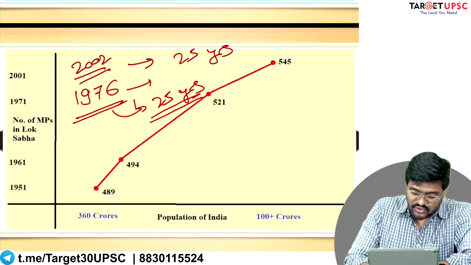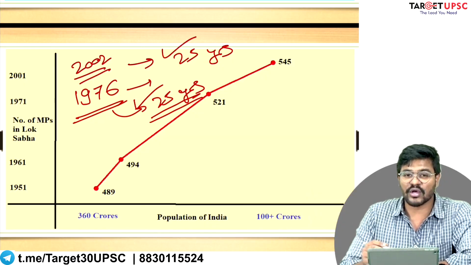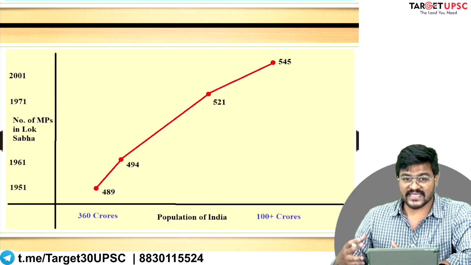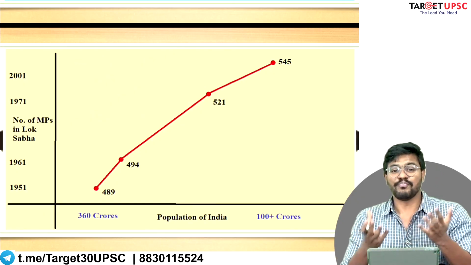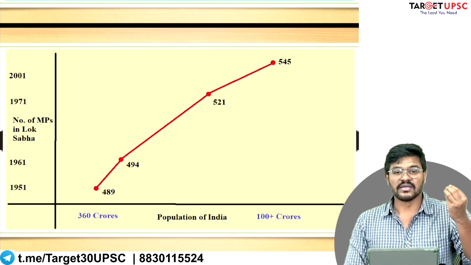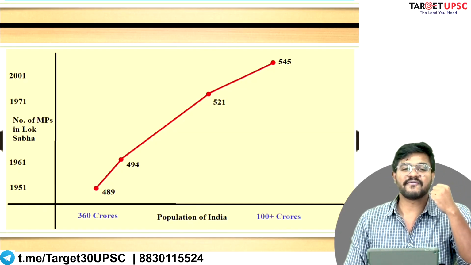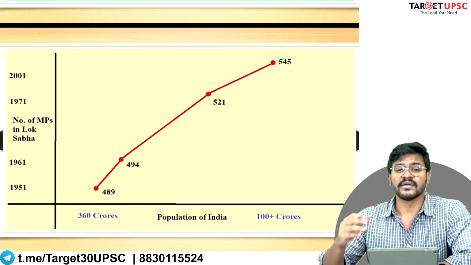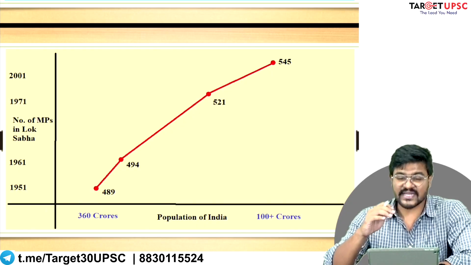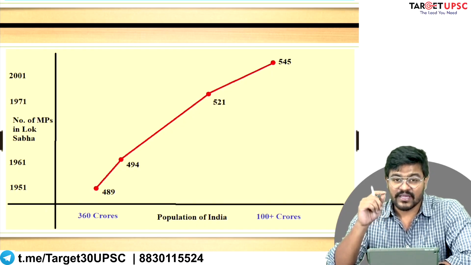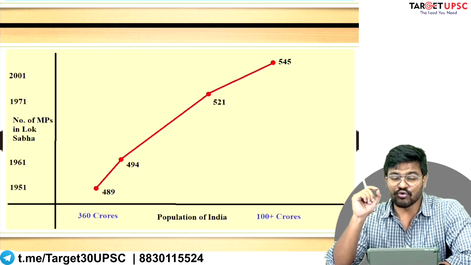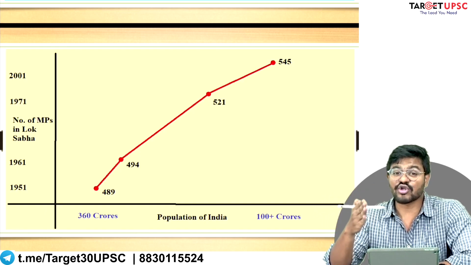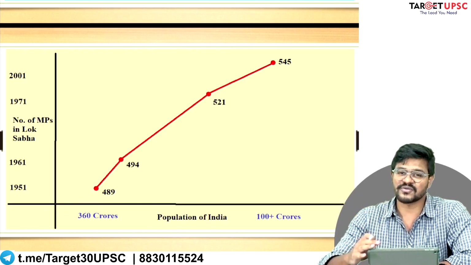So on both these occasions, in 1976 and 2002, we suspended the delimitation exercise to ensure political equity between those states that are practicing effective family planning and those states that have a higher rate of population growth. That is why the delimitation commission, though it was originally to be established after every census, every 10 years, has not happened, because of this population problem that we have.